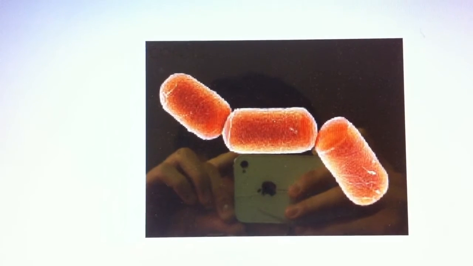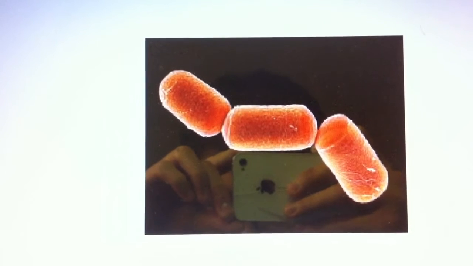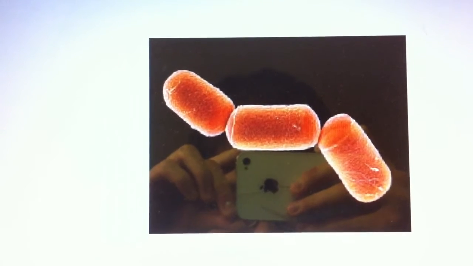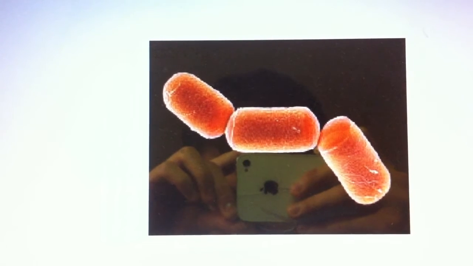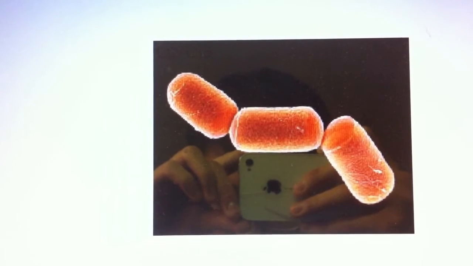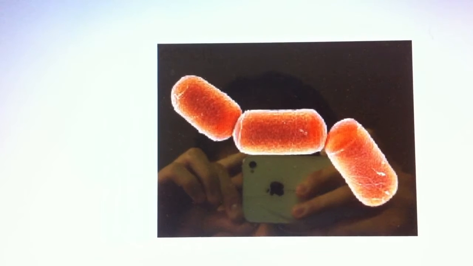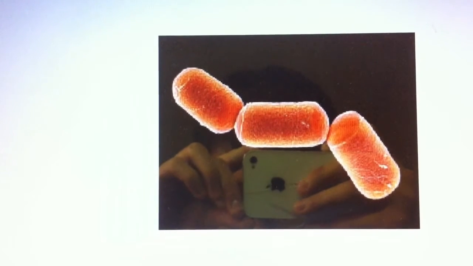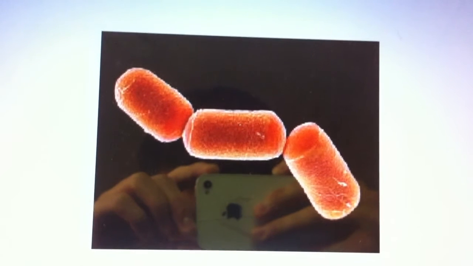Archaebacteria doesn't really help the environment, but it helps us by digesting our food. It can be harmful because it can live in extreme environments like our body and weaken our immune system and cause diseases.